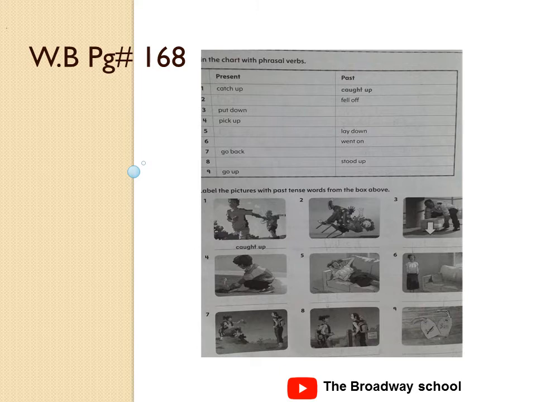Next is lay down. Yes, correct. Next is stood up. Correct. Next picture is went on. Yes, what is the next picture depicting? It's went back. And the last one is went up.